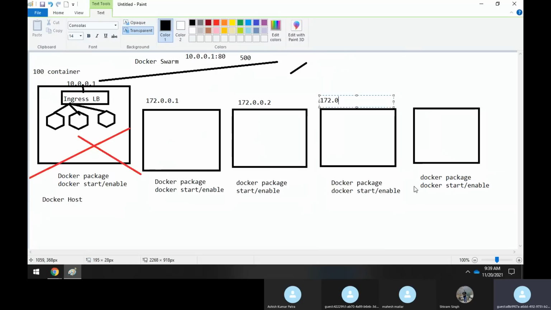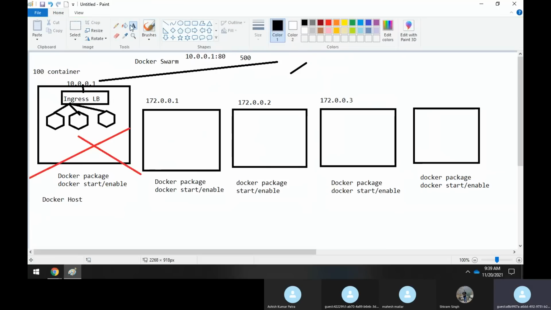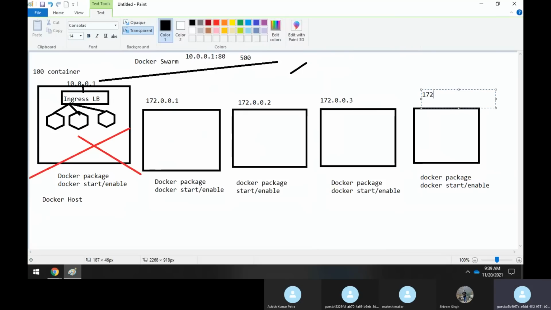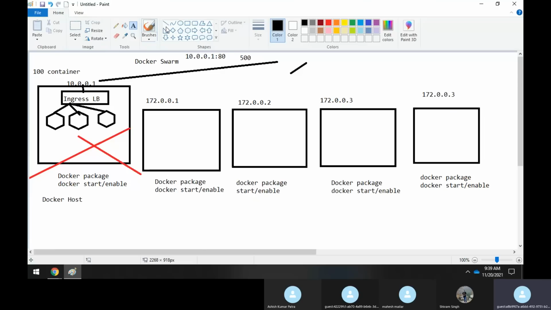Actually, you should have the IP addresses in the same subnet. That is a basic requirement. It means that all these machines are reachable, that this machine can ping the others. There could be some kind of router or switches configured in such a way that you can communicate from one machine to another. Because the IP addresses fall under the same subnet, you can configure it so that they are reachable to each other.